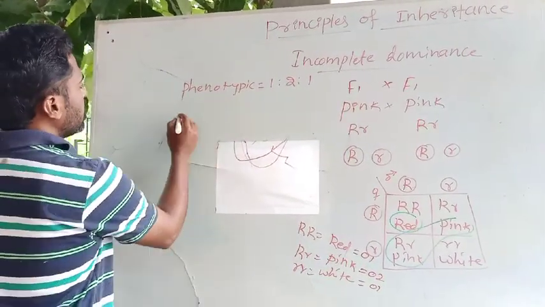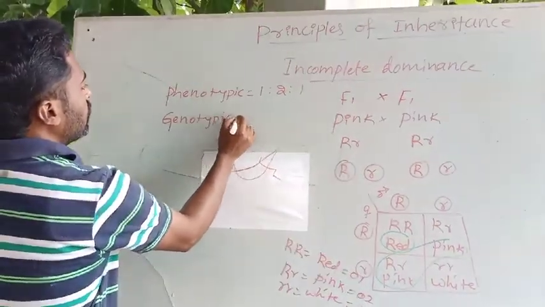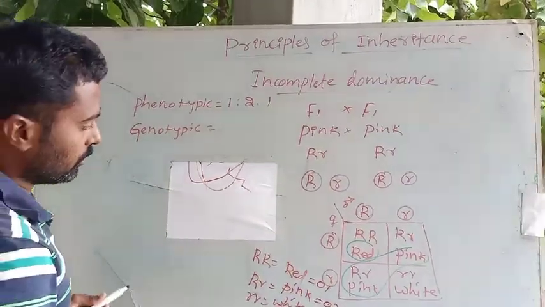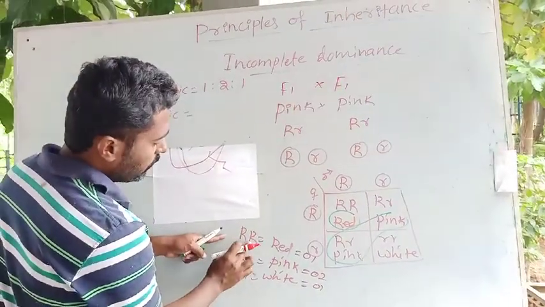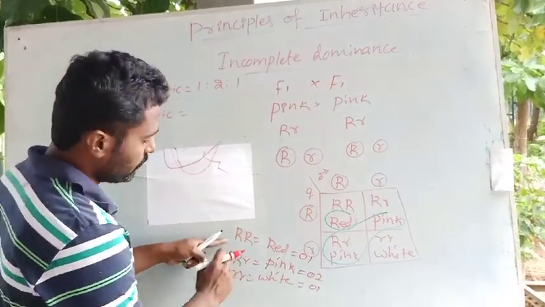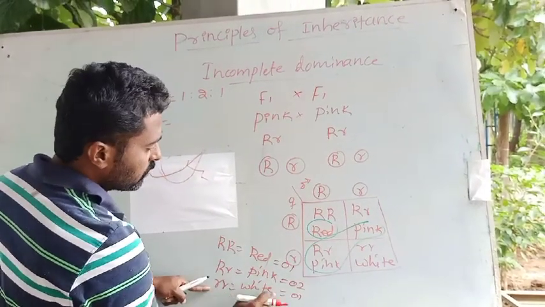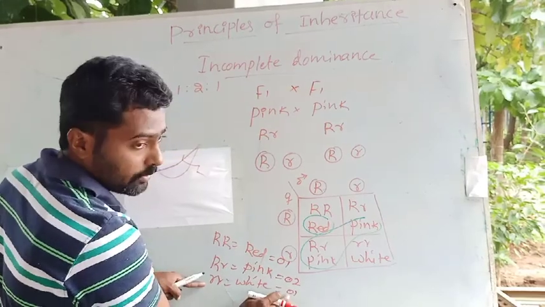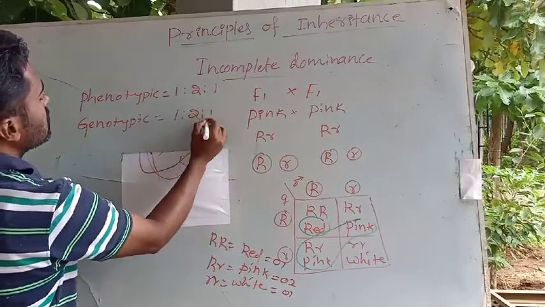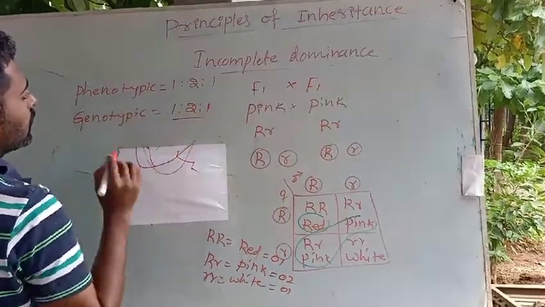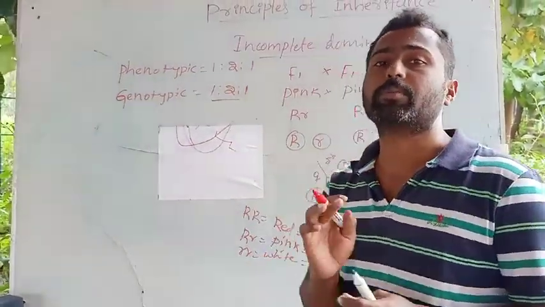Okay. So then look into the genotypic ratio. Capital R and capital R, this will be one type. Capital R and small r, this will be two. You can observe here, small r and small r, that will be white, that is only one. Hence the genotypic ratio is also 1:2:1. See, this is the cross, the incomplete dominance, where both the phenotypic ratio and genotypic ratio will be similar.